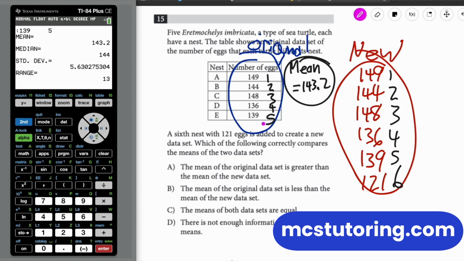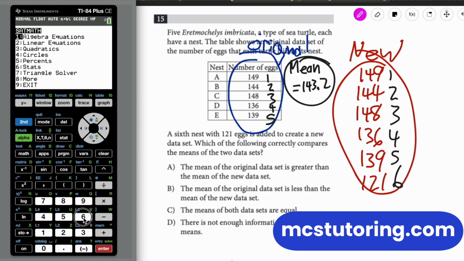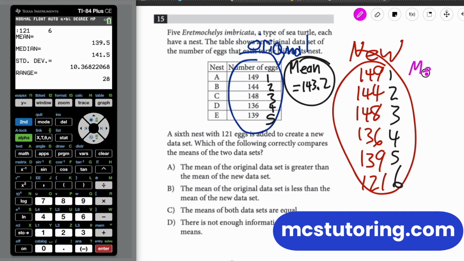Okay. Now, we're going to compare that. I'll go hot pink on this next one. We're going to rerun the same thing. We're going to go stats, number of items. Okay, now we have 6 items in the list. Okay, good. Everybody's happy. 149, 144, 148, 136, 139, and then 121. Okay, so the mean of the new is 139.5.